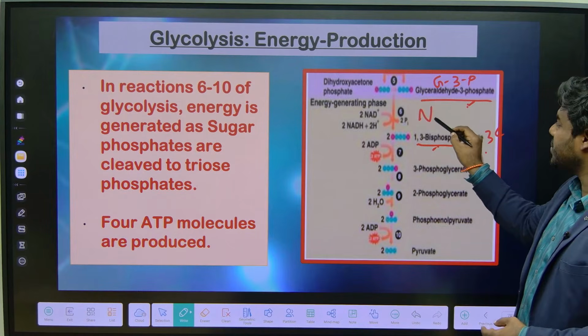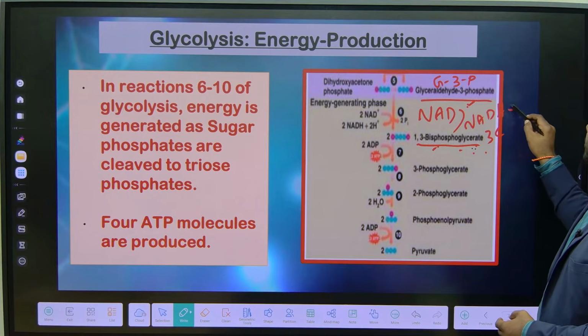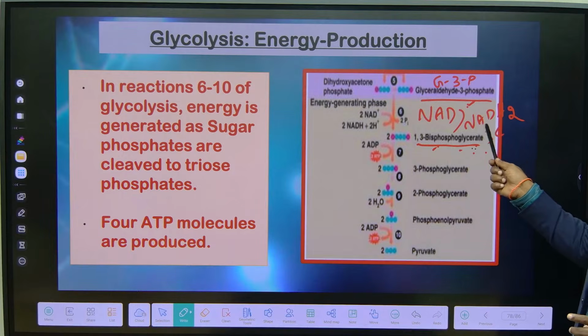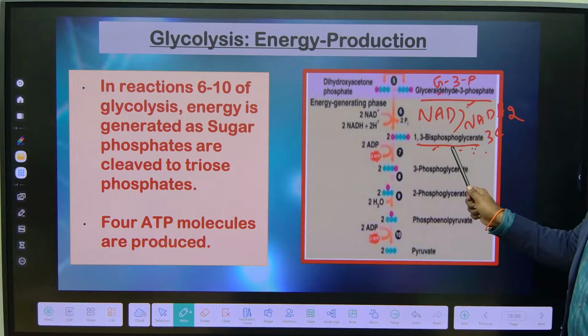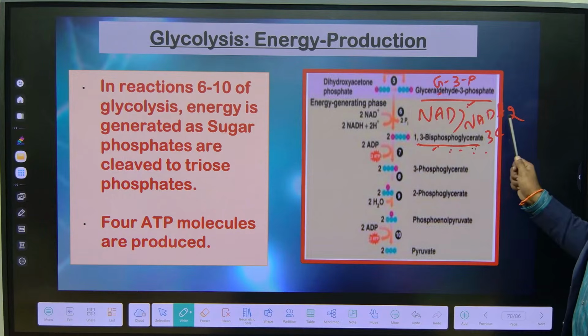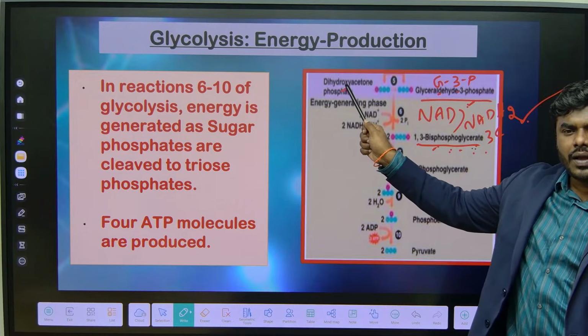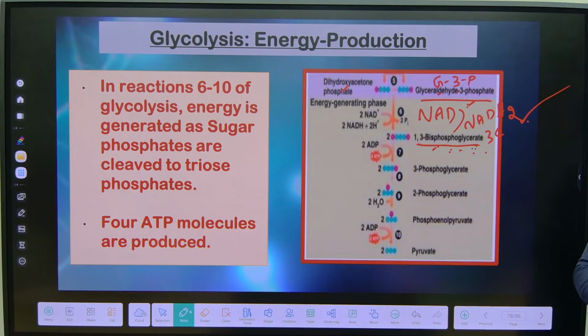Since it is a reduction reaction, 1 NAD is reduced to NADH2. Only one reduction reaction happens in glycolysis, and that too in the 6th step. So when 1 glyceraldehyde 3-phosphate is converted into 1,3-bisphosphoglycerate, we produce 1 NADH2. But the same step we should also consider for dihydroxyacetone phosphate. So in the 6th step, how many NADH do we produce?